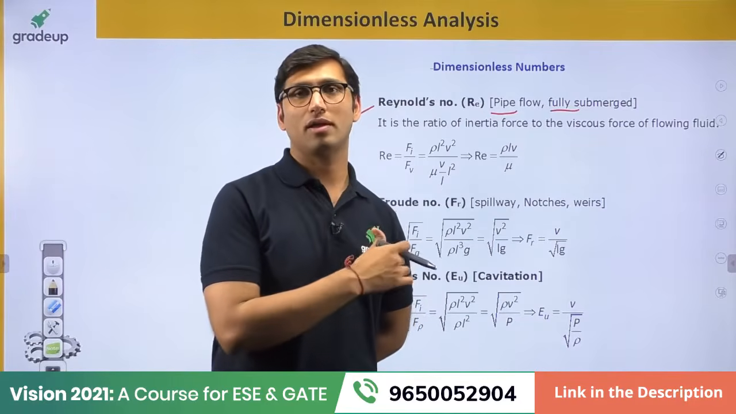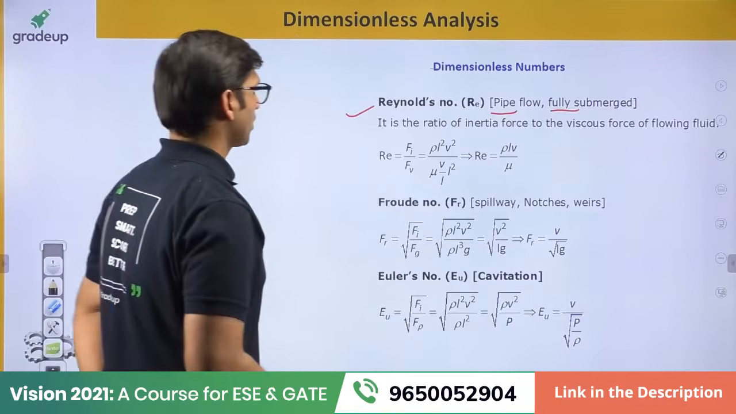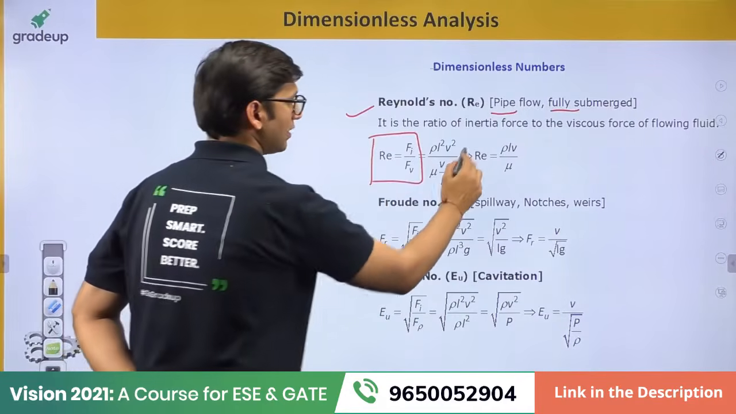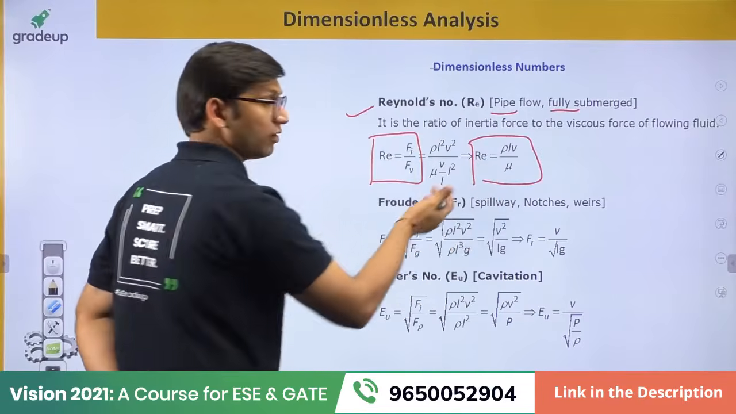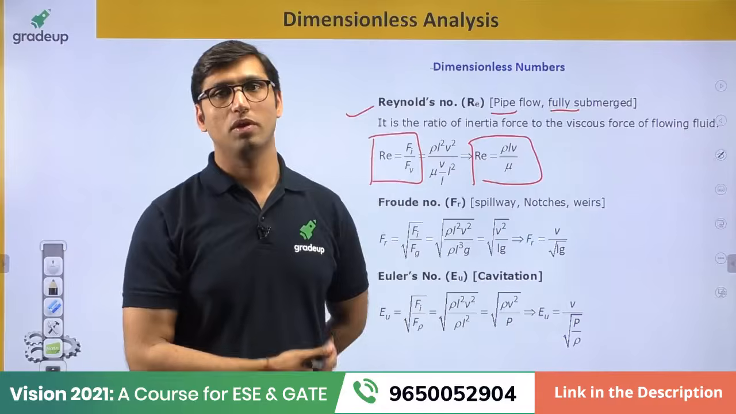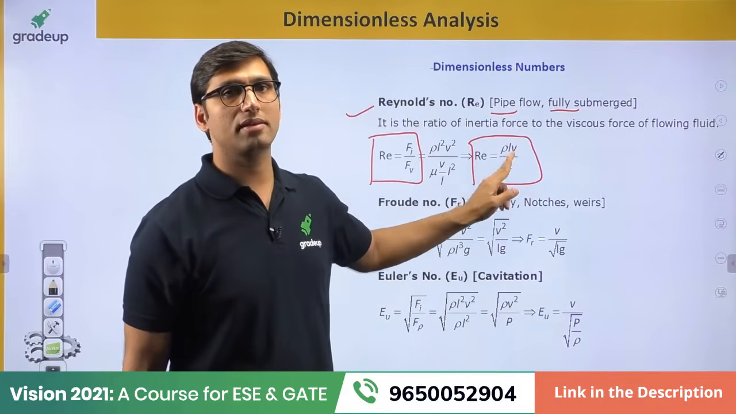We are now understanding the concept of dimensionless numbers. Okay. So Reynolds number is equal to the ratio of inertia force over viscous force, and the formula that you get, you know this formula, it is equal to rho into V into L by mu, where L is the characteristic dimension. It is not the length, it is the characteristic dimension.